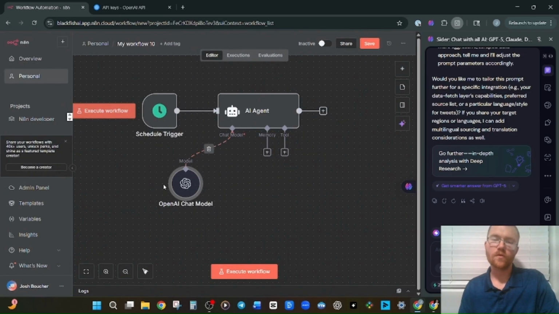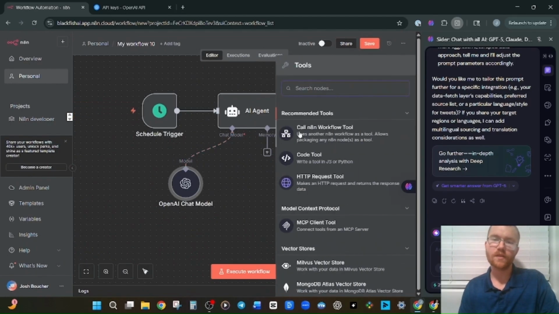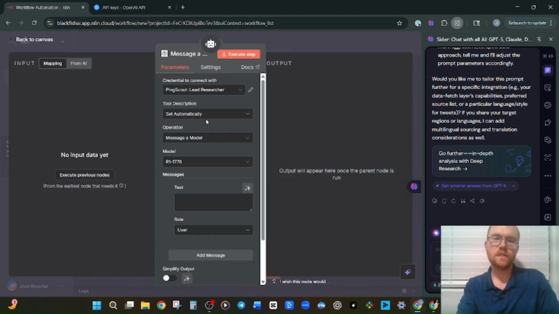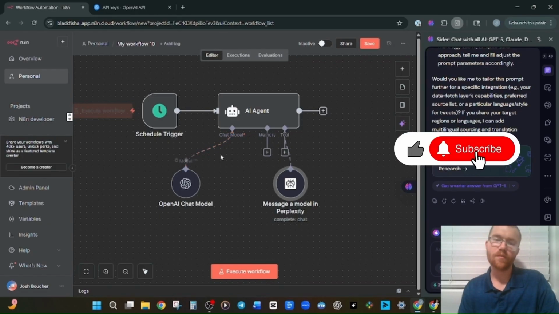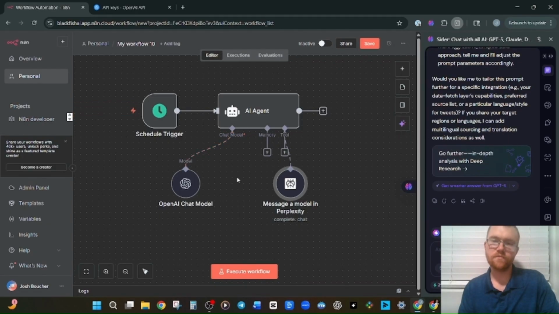Typically, you want a more intelligent model for a research agent. We're not too worried about that because you can see here, Perplexity is very well known for building intelligent LLMs that are good for research uses. And you'll see if you attach them as a tool rather than as the chat model that powers the AI agent, then you'll have access to their live web search capabilities. Depending on how you attach them as a chat model, it might inhibit their ability to search the web live, which can obviously make their output a little bit dumber.